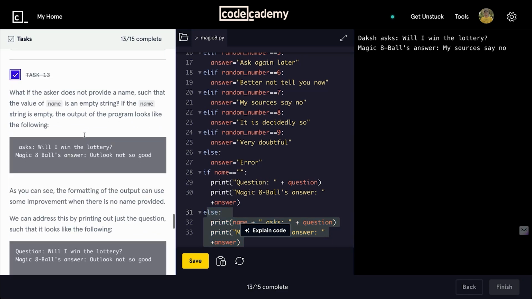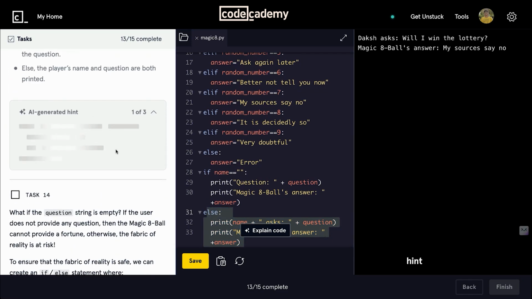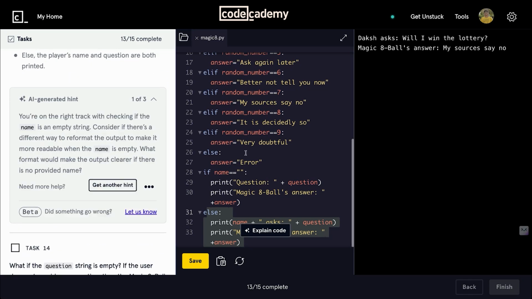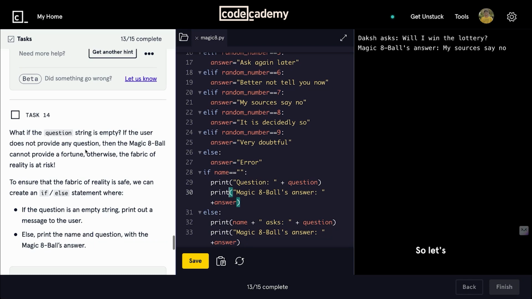Yep. You can also use the hint feature. If you're not able to get the answer or you're stuck somewhere, it will give you suggestions. So right now we are on the right track. Perfect. So let's move ahead to the 14th task and see what the 14th task is.